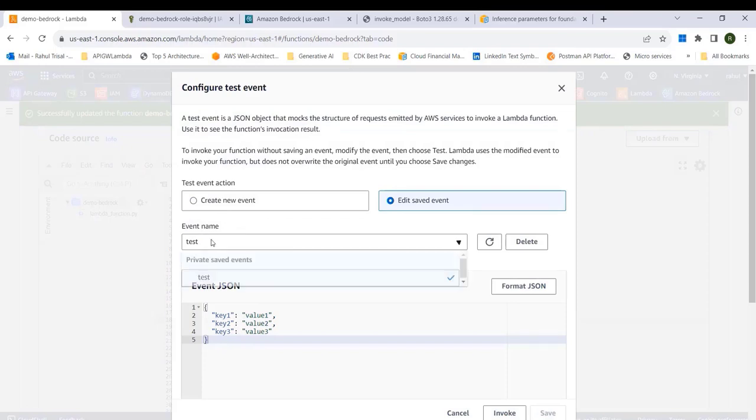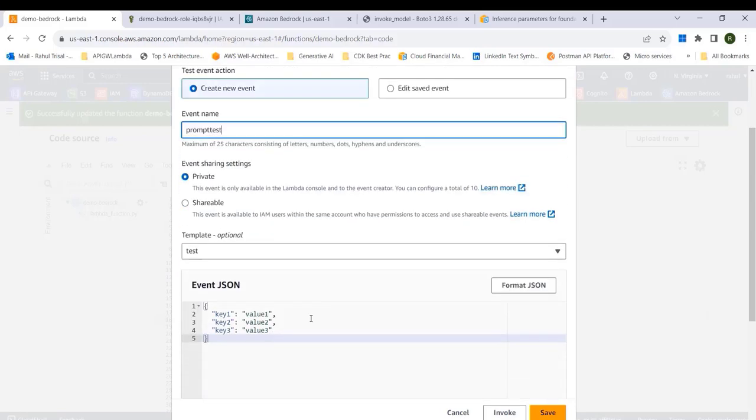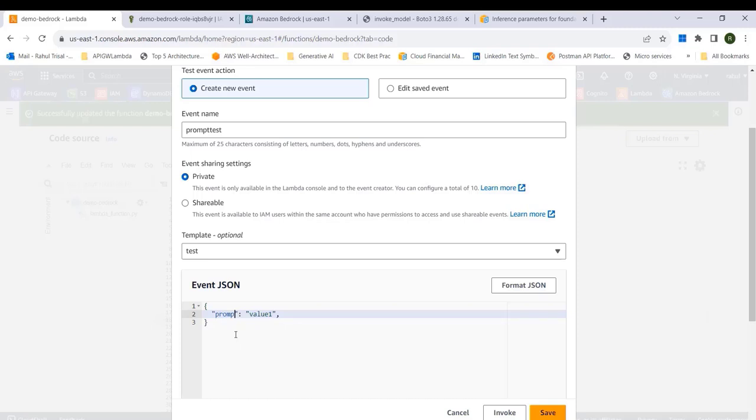So I'll go here and say create a new event. So let's call it prompt test, and here we have to change the key value pair. So let's call this prompt.